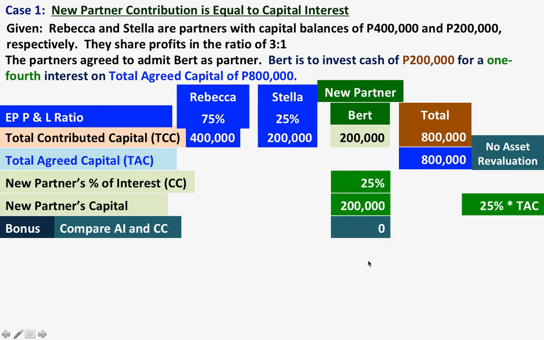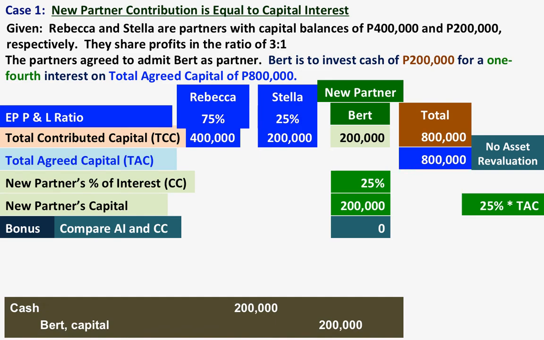So class, now we are ready to record this. Okay, so here we are recording the investment made by Bert. So the investment made by Bert is 200,000, and Bert was also given a capital credit of 200,000. So what we will be recording is the capital credit given to Bert of 200,000. So we debit cash of 200,000 and credit Bert capital 200,000. Okay?